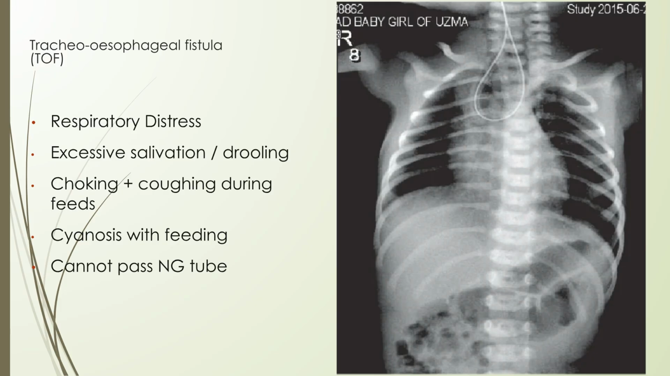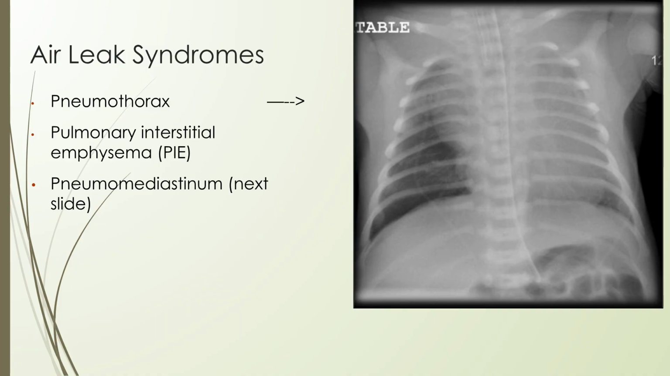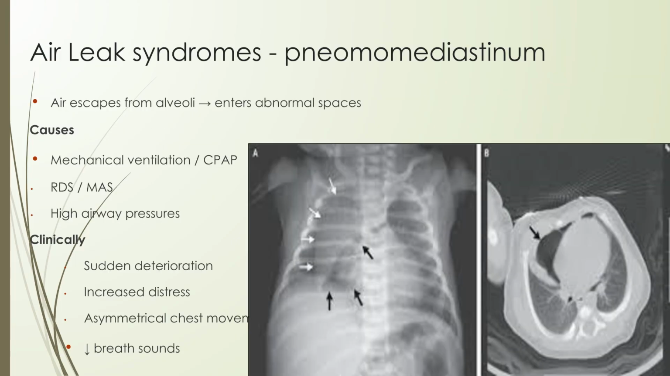Tracheo-esophageal fistula, or TOF, symptoms include respiratory distress, excessive salivation, choking, and cyanosis during feeds. An NG tube cannot be passed. Air leak syndromes include pneumothorax and pulmonary interstitial emphysema, or PIE. Pneumomediastinum is discussed next. Pneumomediastinum is an air leak syndrome where air escapes from the alveoli into abnormal spaces. Causes include mechanical ventilation, RDS, MAS, and high airway pressures.